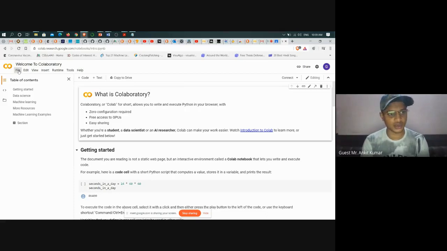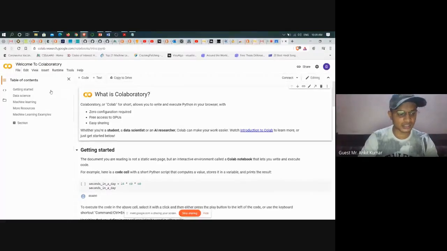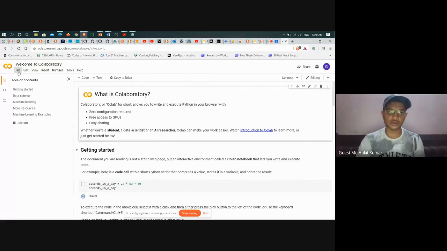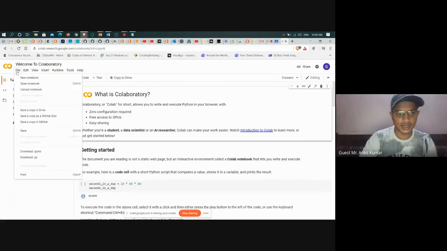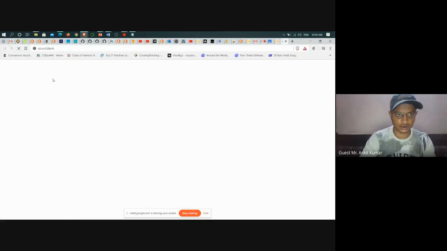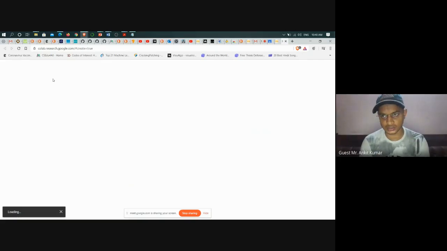It's your choice. So I've opened Google Collaboratory here, and the next thing that I'm going to do is click on the file option. This is the same way it's going to happen on the cell phone. If you search for Google Colab on the cell phone, this is the same way that you have to work on your cell phone as well. So you have to click on file here, and you can see the option for new notebook inside. You have to click on the new notebook. As soon as we click on the new notebook, it opens a new window for us.